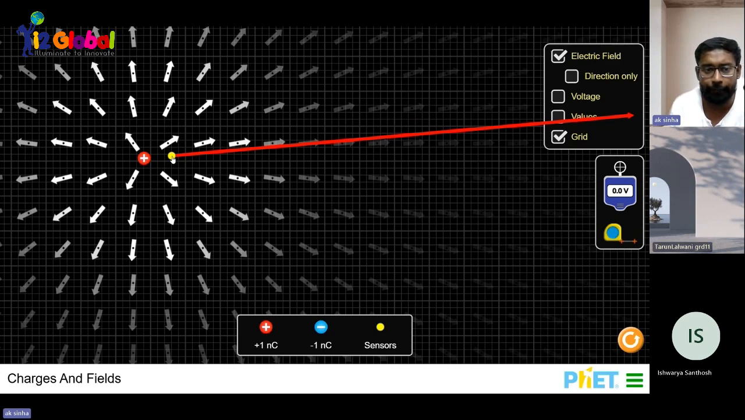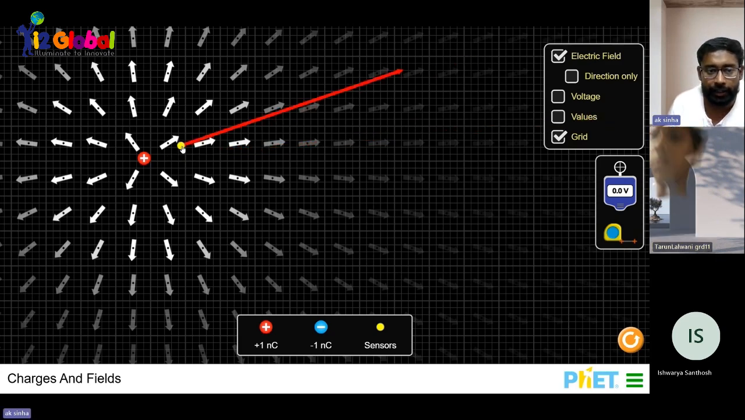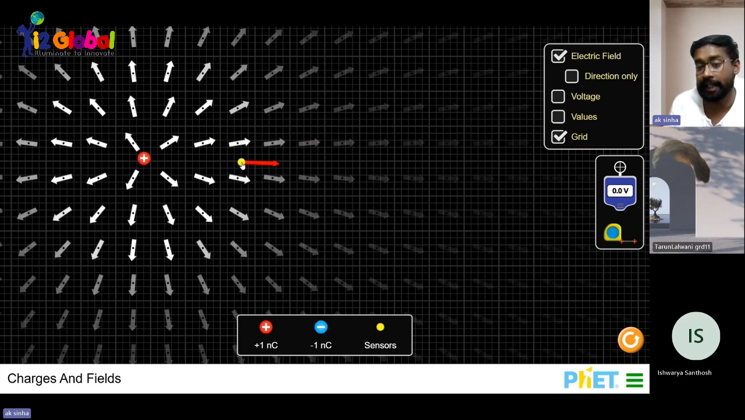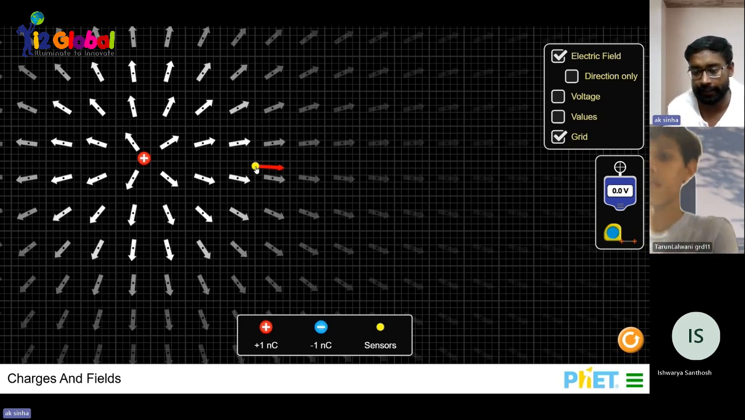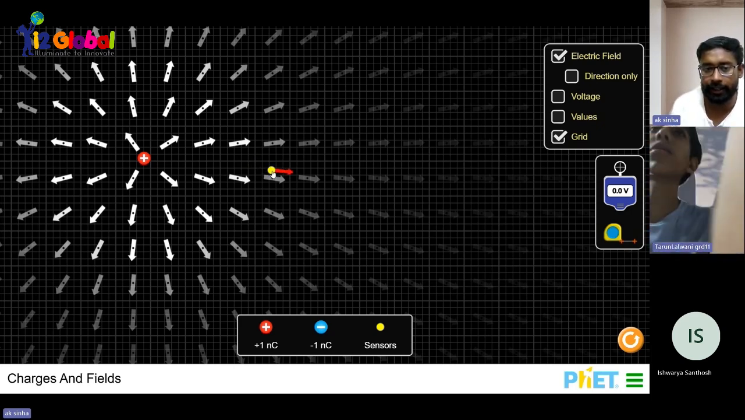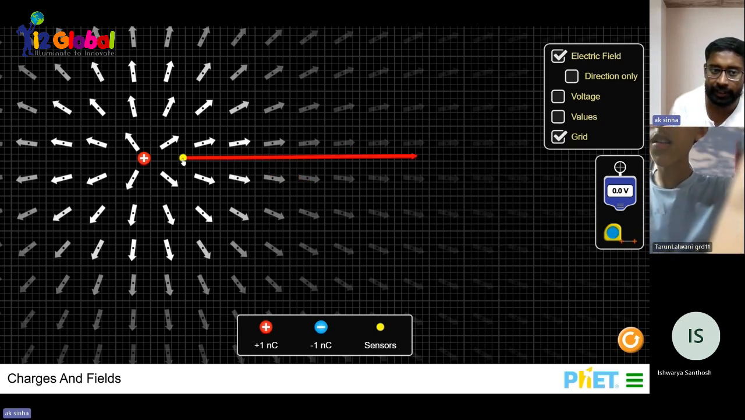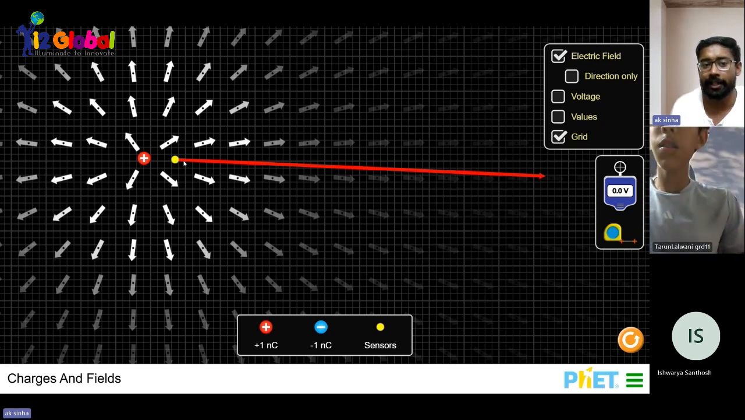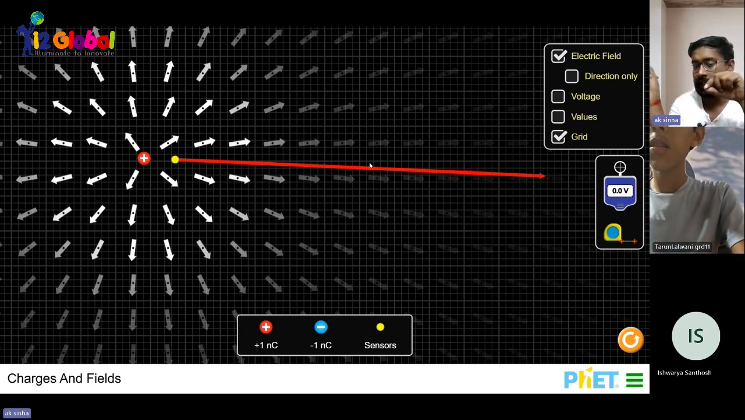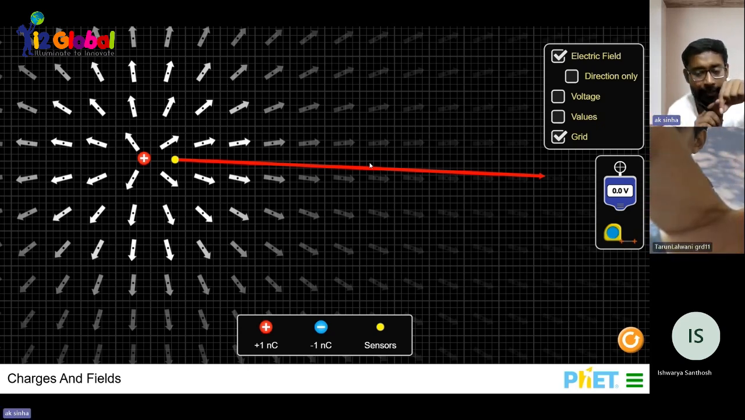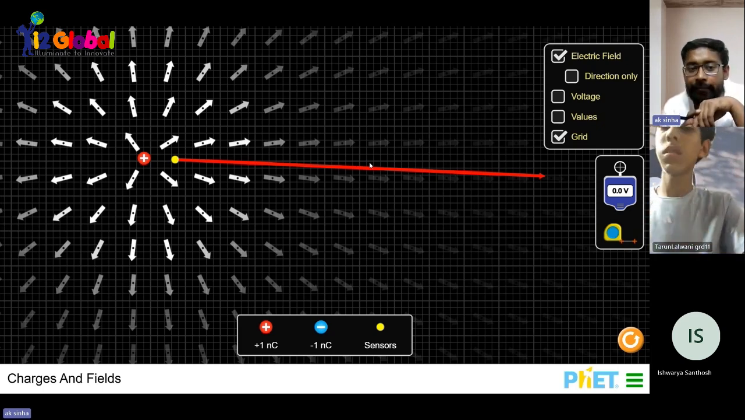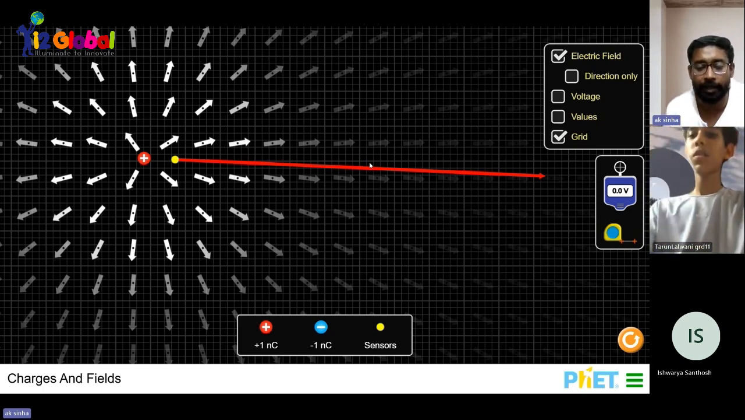And now beta, I'm putting this point, which is a sensor, which is a test charge, away from this positive charge. Then you can see the length of this arrow is decreasing. Yes or no? And if this is moving towards the positive charge, then this is increasing. And you can see beta, this arrow is pointing away. Yes or no? Yes. That means this has the same kind of charge as your positive charge.